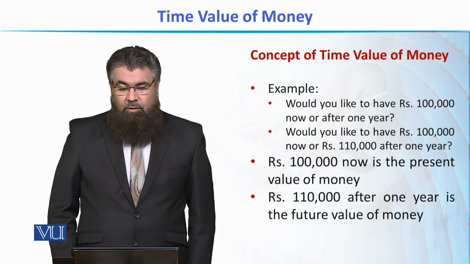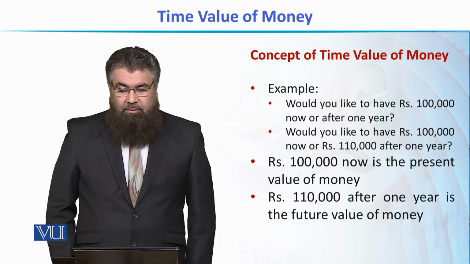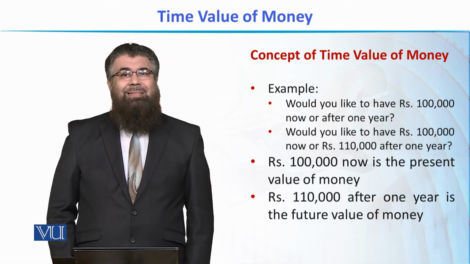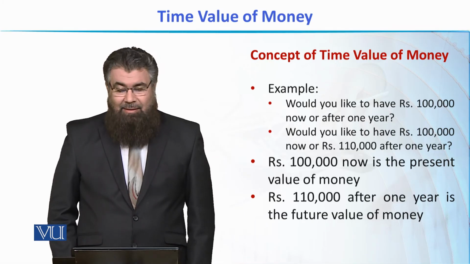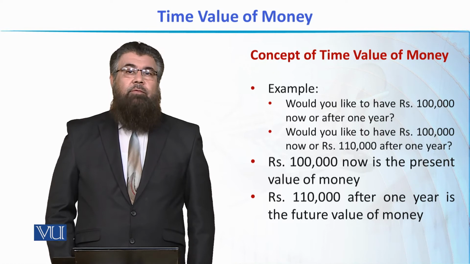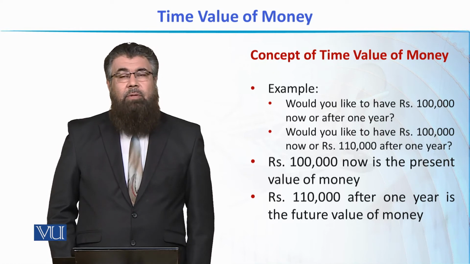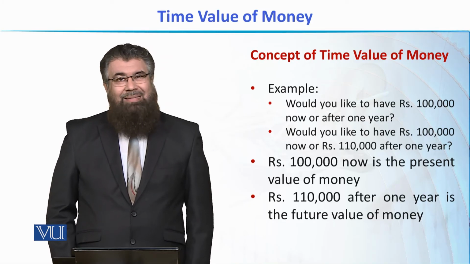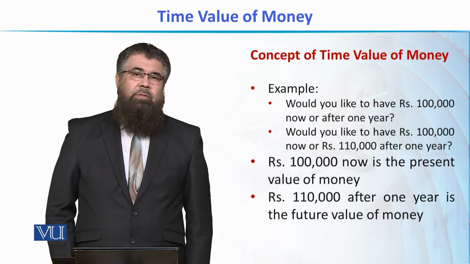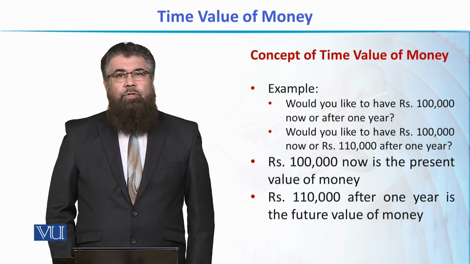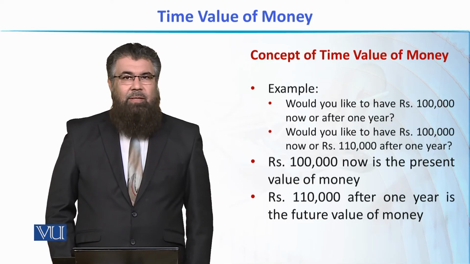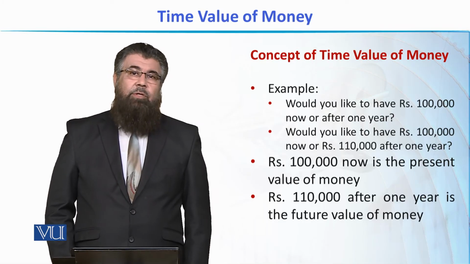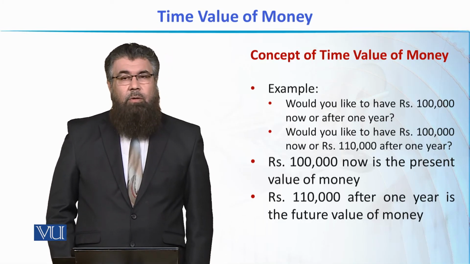If we take this further, would you like to have 100,000 rupees now or 110,000 rupees a year from now? Apparently, 110,000 rupees are more than 100,000. But is it actually more than 100,000? An amount in the future and the amount at present, can we directly compare the two amounts and decide whichever is higher and whichever is lower?